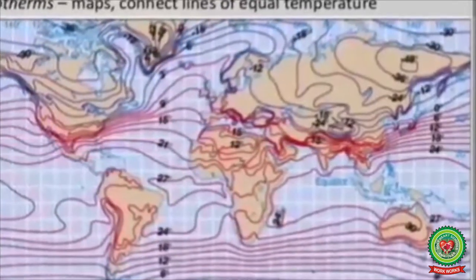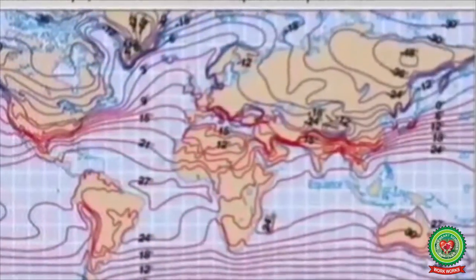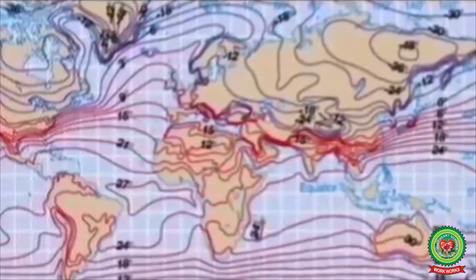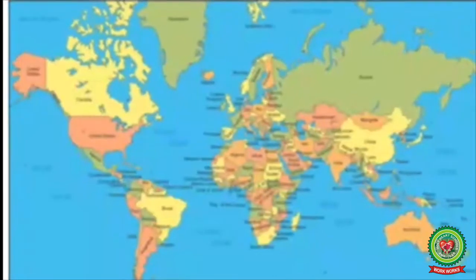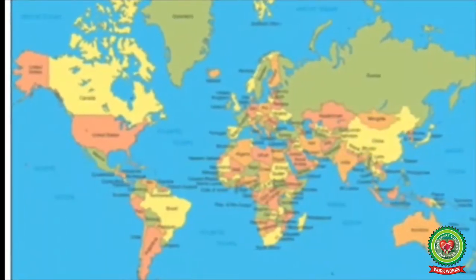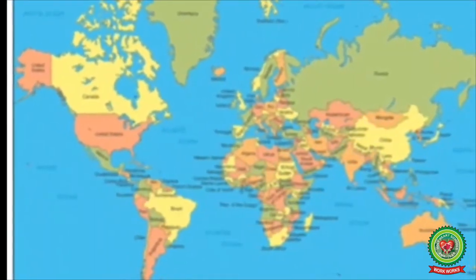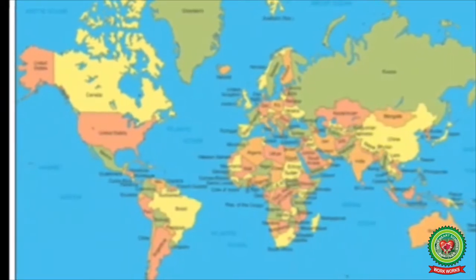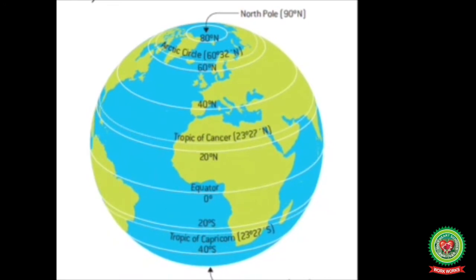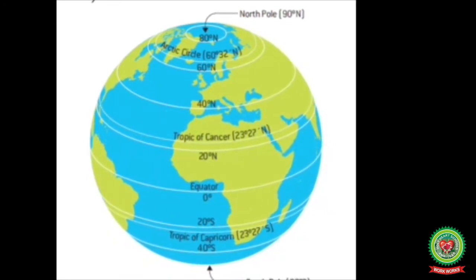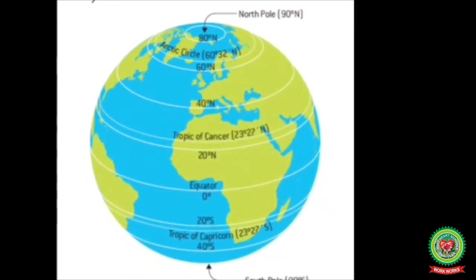The first factor that affects the ocean temperature is the latitude. Ocean water is hottest at the equator and coldest at the poles. The average annual temperature at the equator is 26 degrees Celsius.